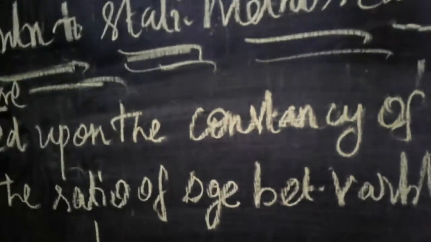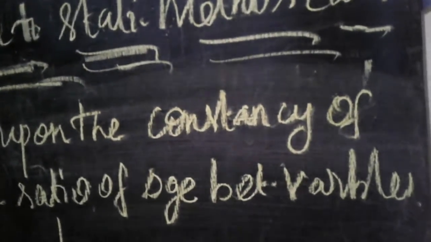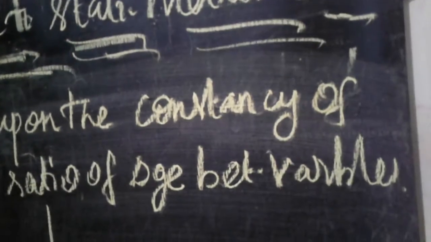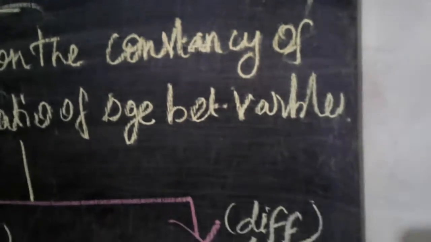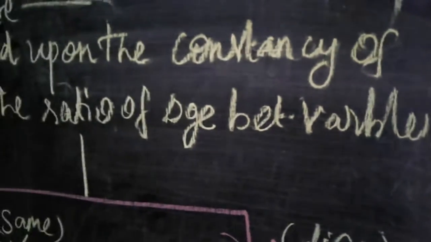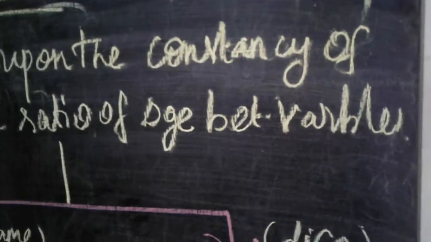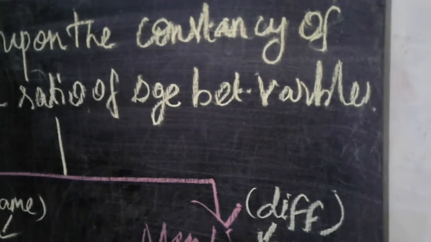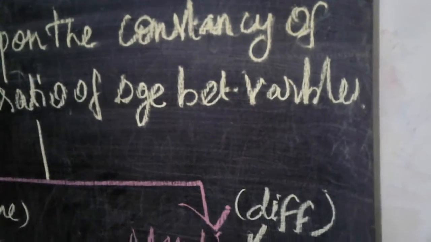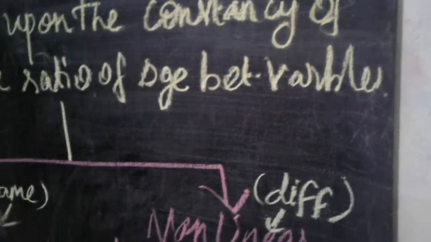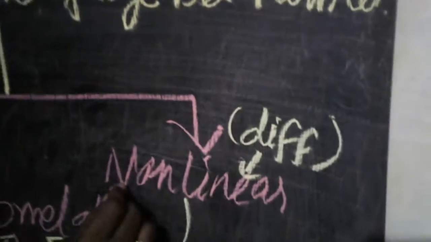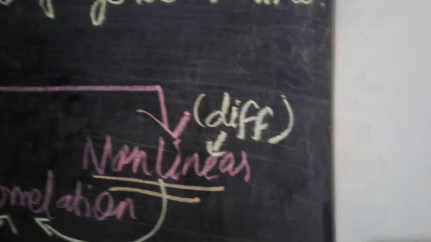And the next, third important type is based upon the constancy of ratio of change between variables. This is the type 3 correlation. It can be classified under two important things: first one, linear correlation, and second one, non-linear correlation.